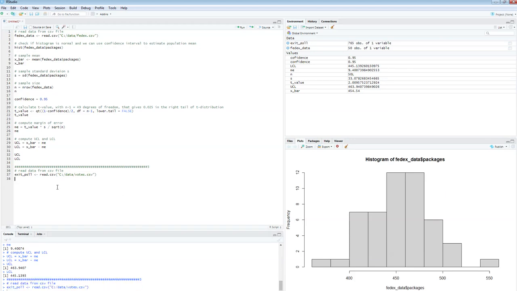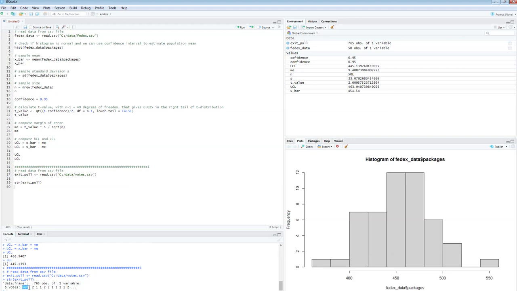Okay, so the data is in. So first things first, right? Well, actually, you know what? This time around, let's take a look at the structure. Structure of the file, exit_poll. I'm betting it's going to be one column. Yeah, so exit_poll is a data frame. The sample size is 765. That's how many people I asked. And there is one column, one variable, and the variable is called votes.